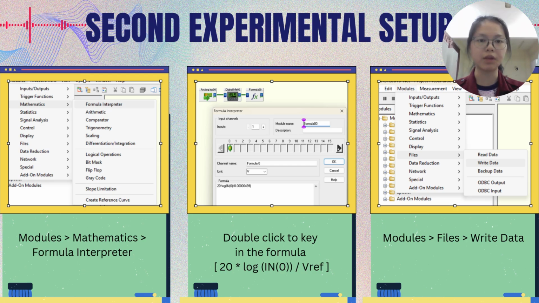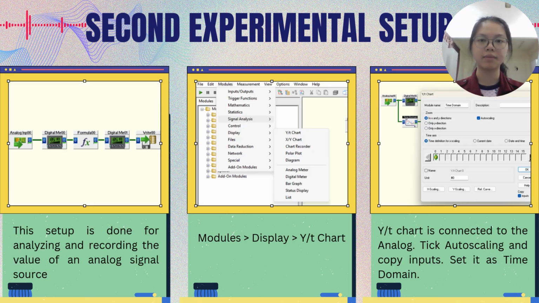After that, we insert the write data by clicking on Modules, choosing Files, and inserting Write Data. The first picture shows the connection between the analog input, digital meter, formula, and also the write data. This setup is done for analyzing and recording the value of an analog signal source.